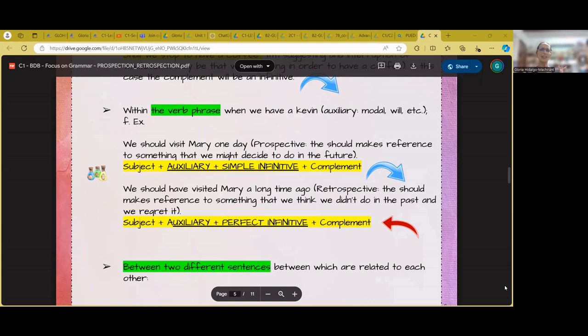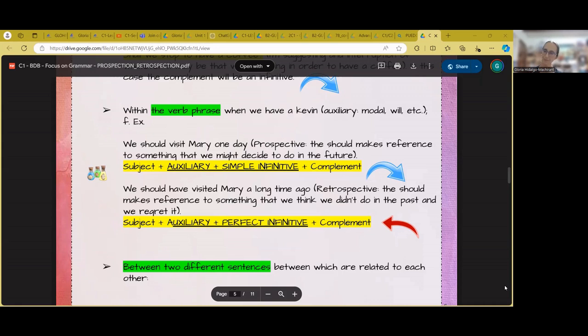So what happens when we want to use the modal in a prospective way? When we want to use the modal with a prospective verb, we use a simple infinitive. In the event that we want a retrospective use of the verb, in the example I said, the modal, then we would use a perfect infinitive.